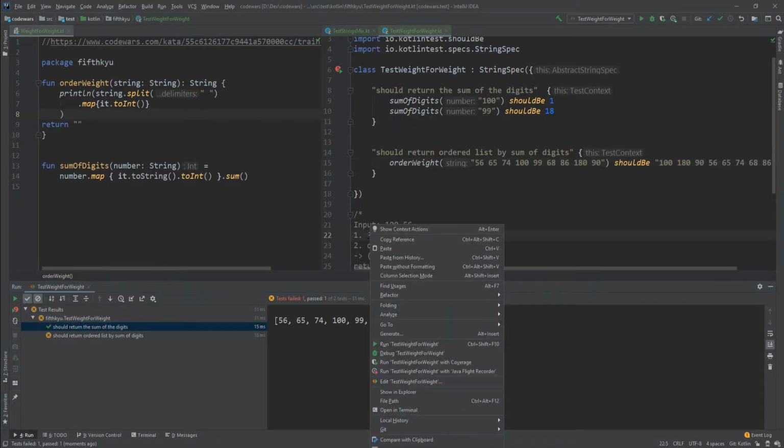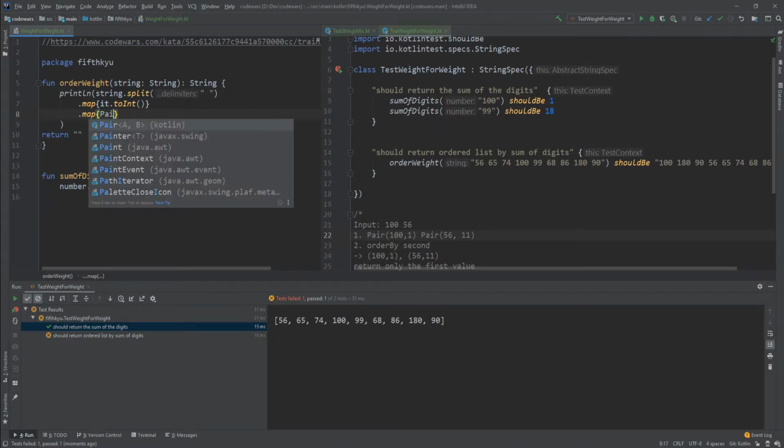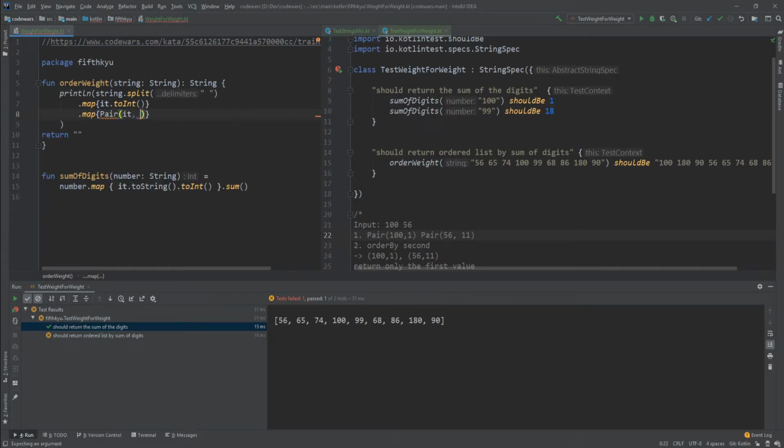Now I need a pair. So I'll have two separate maps just in case, I guess. Pair of it and sum of digits of it. Does this not work? Number string. Ah, okay. No, then I'll just do it here and have this to int.